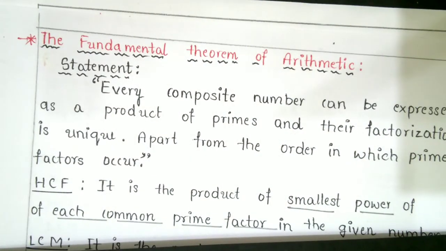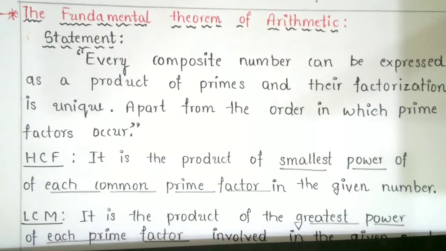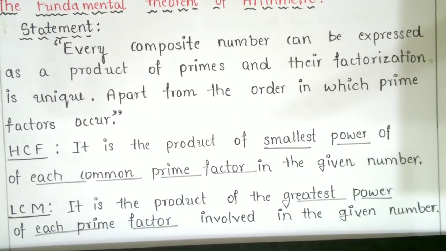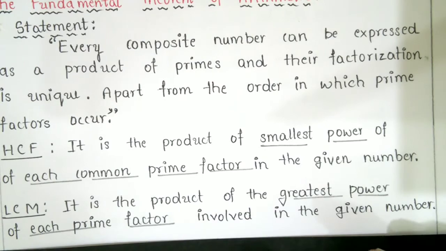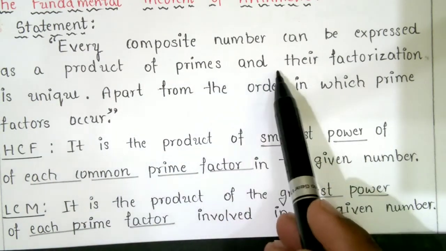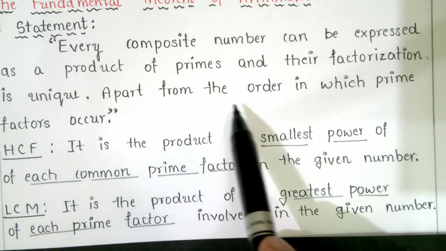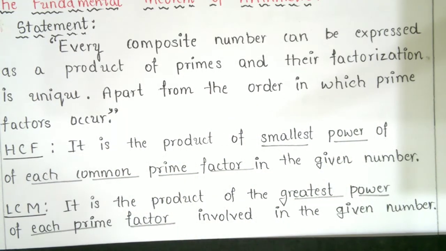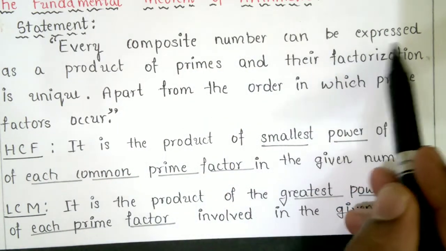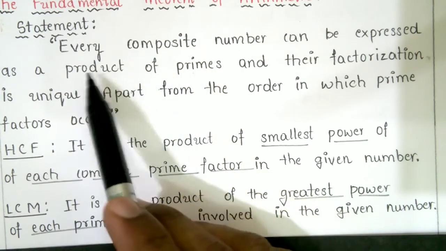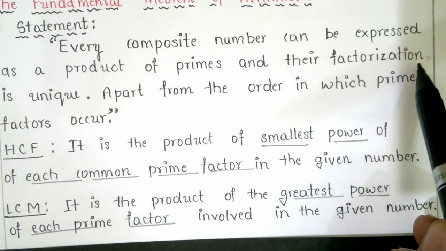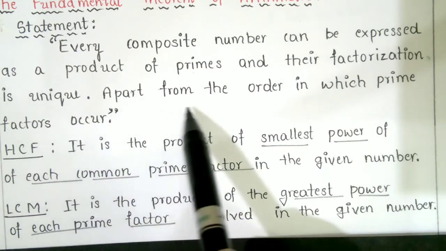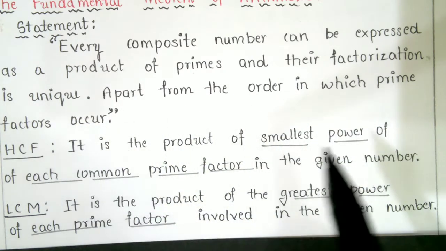Now the statement of the fundamental theorem of arithmetic: every composite number can be expressed as a product of primes, and their factorization is unique, apart from the order in which the prime factors occur.